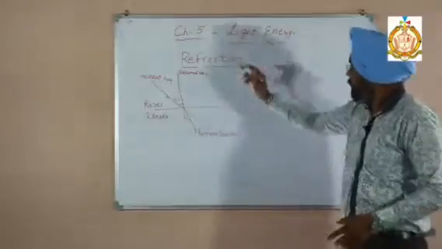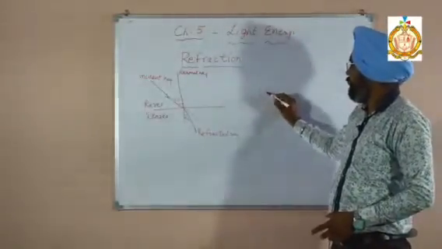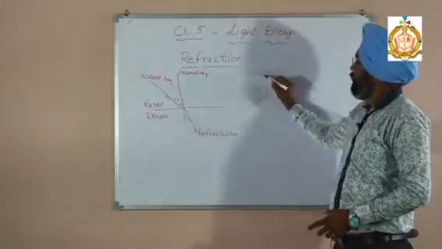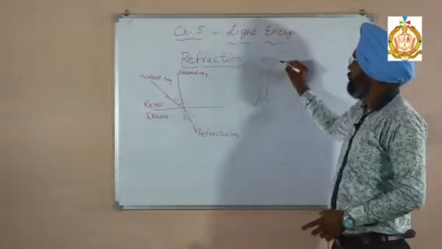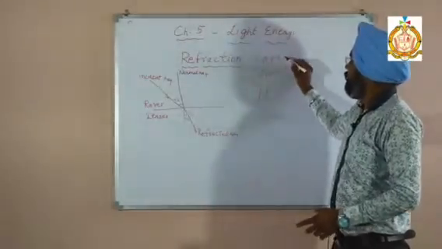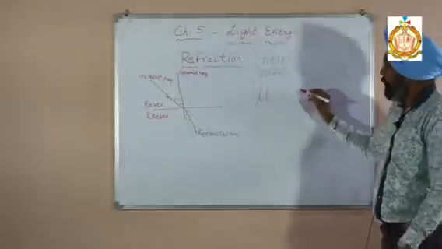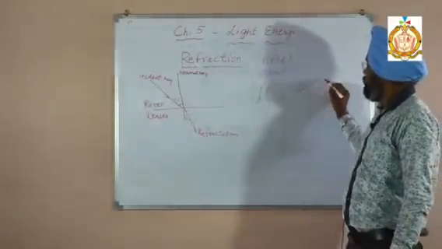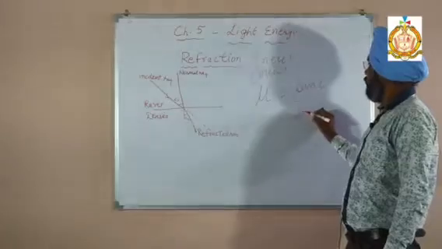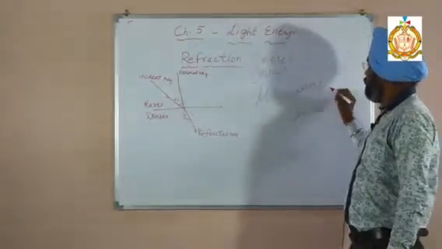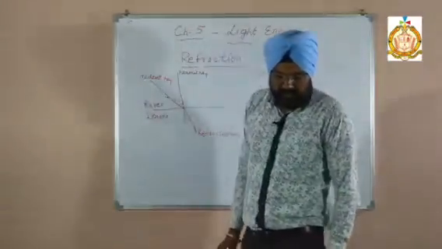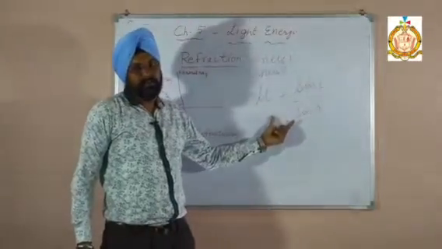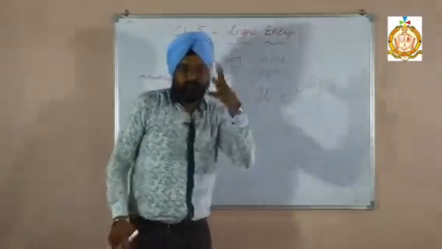So we can write the refraction, the symbol of refraction is this. It is called mu, or somewhere it is written as nu also. Okay. So the second law is: the sine of incidence to the sine of refraction is constant. That is the second law, and it is also called Snell's law. Okay, write down on your book also.